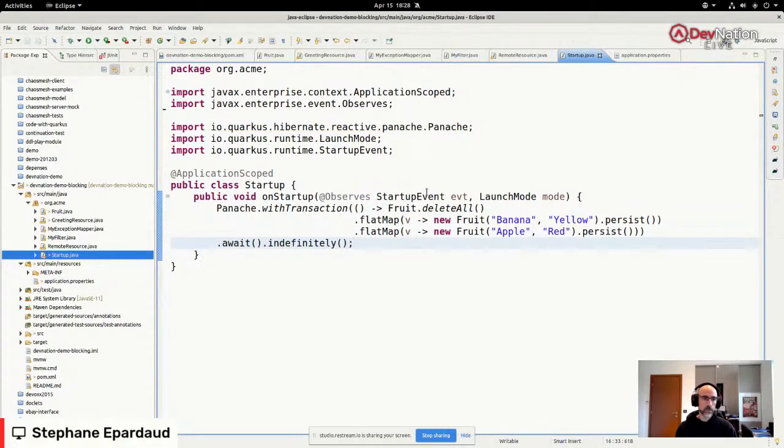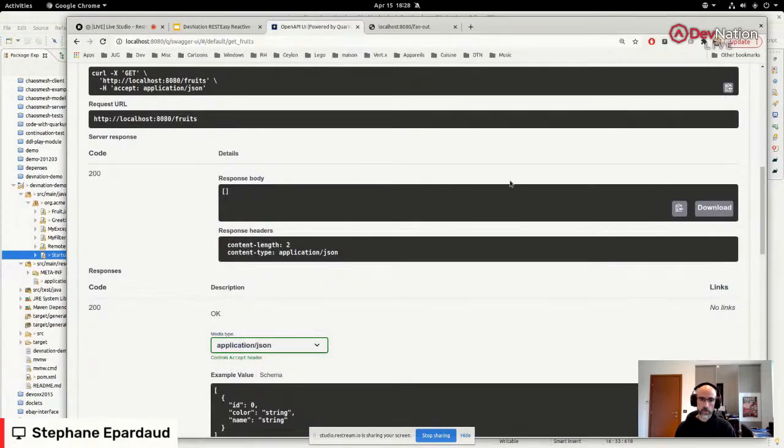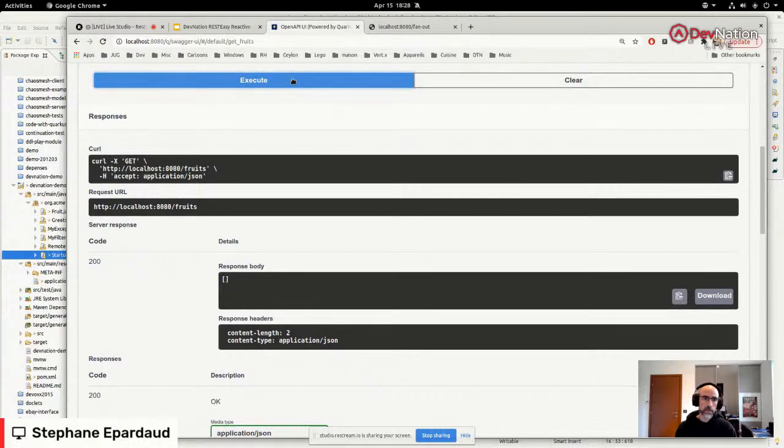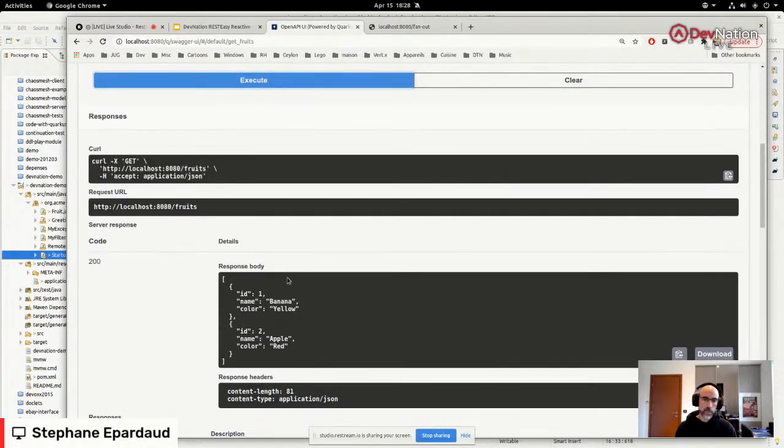So now I'm going to try it out again. Get back to getting the list of fruits. And now I do have my fruits injected, and I do have my endpoint, and it runs on the IO thread. You can see I didn't have to make too many changes. And also, notice that I haven't restarted my application once. Everything happens really fast. It's the dev mode, it restarts everything.